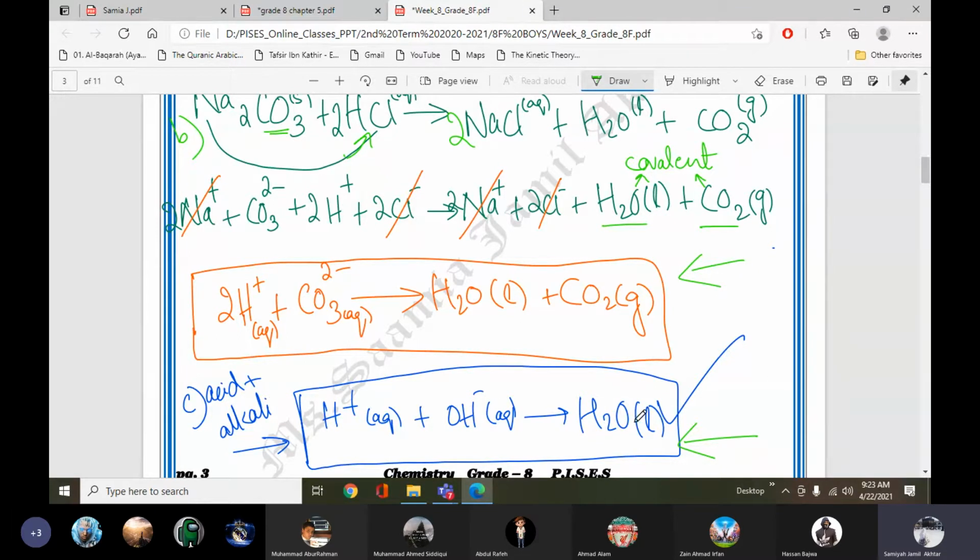So this will be the final equation. I wrote the final equation, and you will do all of the steps by yourself. Split them into ions and then cancel the spectator ions. That's how you write the ionic equation. Clear? I'll take it as yes because you're silent.